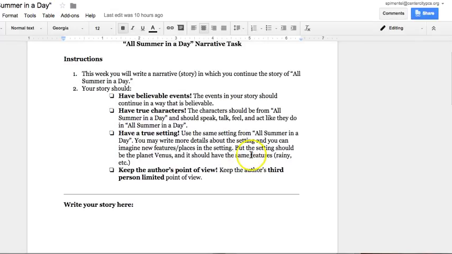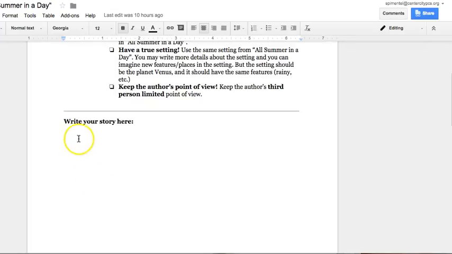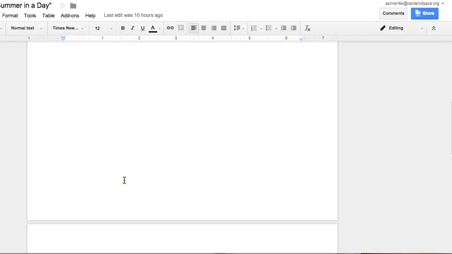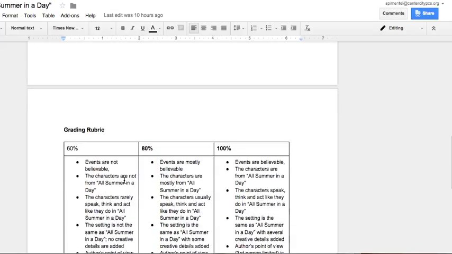These just give you a couple instructions. Be sure you read these, that your story has believable events and true characters, and it has a true setting, and that you keep the author's point of view. And we're going to be talking more about this in class, so don't worry too much about that right now. Today you're going to be able to go ahead and start drafting, so you just want to write your story here. And don't worry, it looks like it's just a small space, but you can keep going for as long as you want. At the end of the document is a grading rubric.